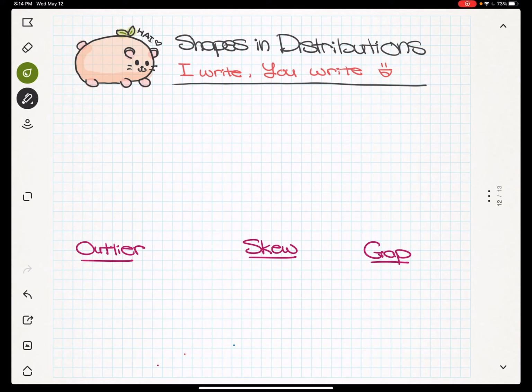Okay, I hope you all had a chance to write down your stuff. If you were wondering, what is that little guy in the top left corner? That is Mango, and he is going to guide us through our lesson today.